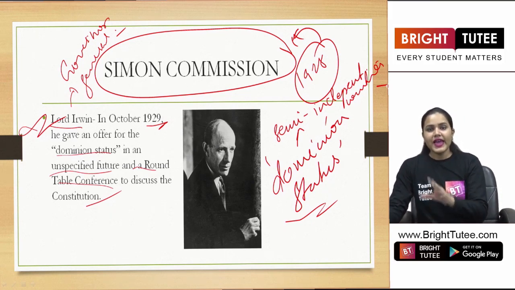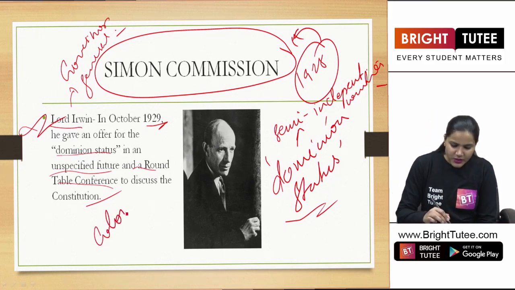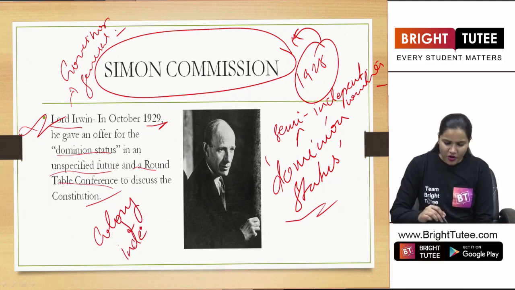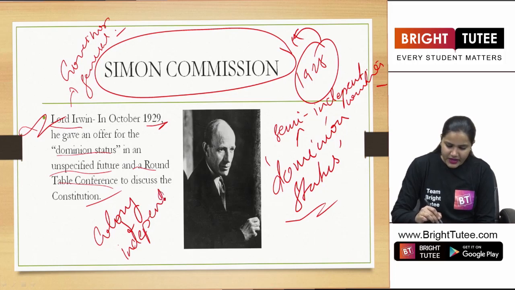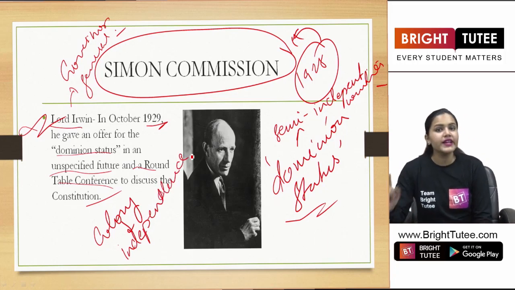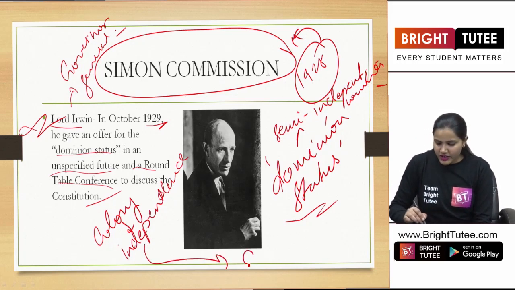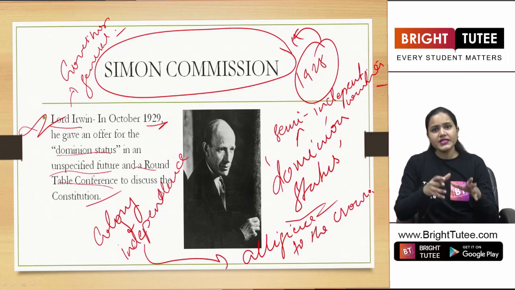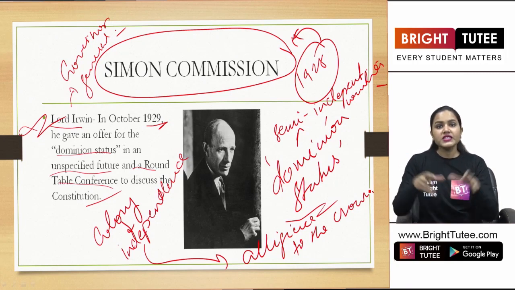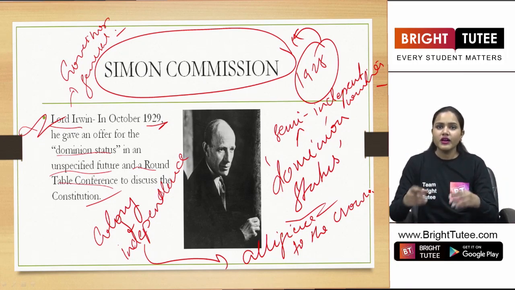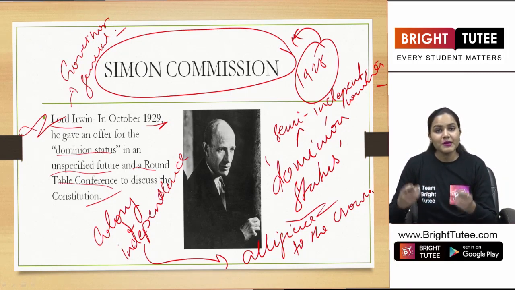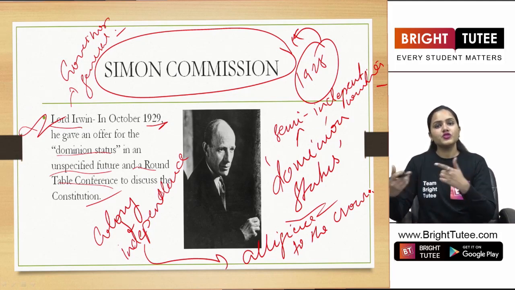So, basically, any colony that was under the British Empire was given autonomy or independence, but not full independence. They were autonomous, but they owed their allegiance to the crown. So they were given some freedom, right? So these small territories were independent or autonomous, but they owed their allegiance to the crown.